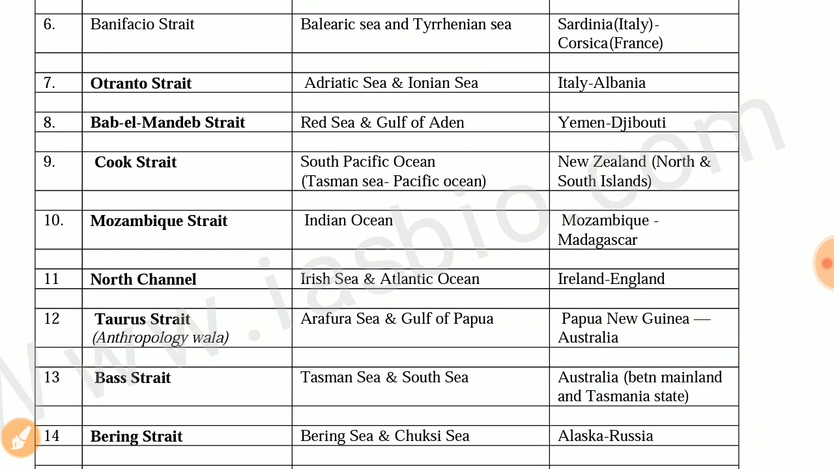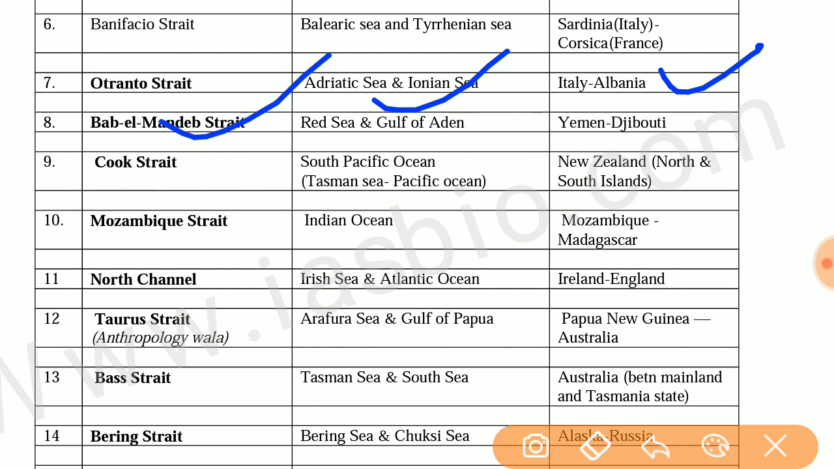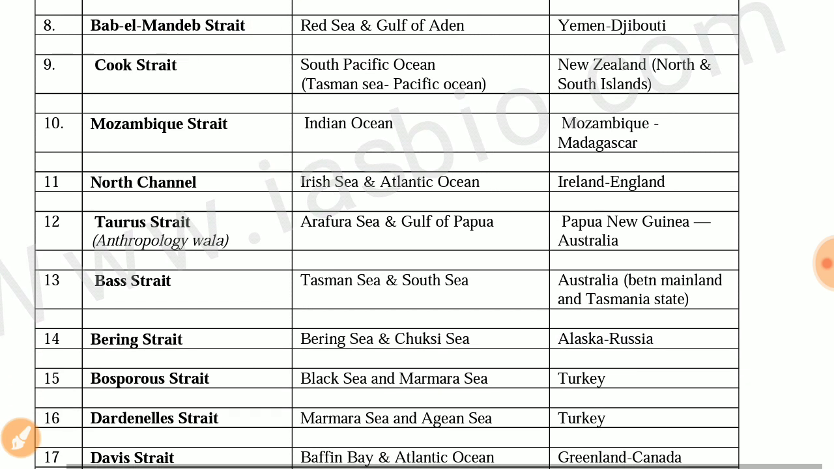Next one is Otranto Strait. It joins Adriatic Sea and Ionian Sea. The countries are Italy and Albania. Next one is Bab El Mandeb Strait. It joins Red Sea and Gulf of Aden, and the countries are Yemen and Djibouti.